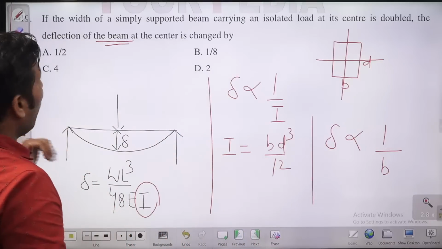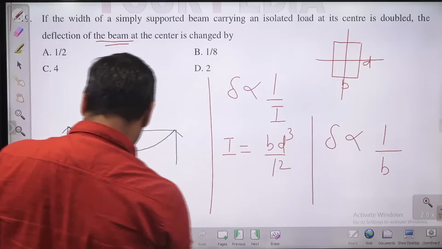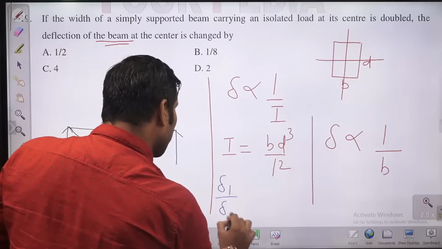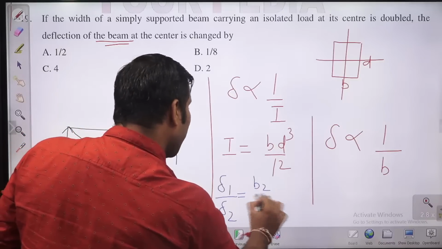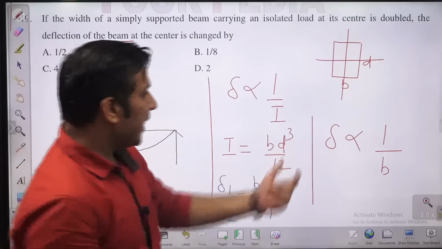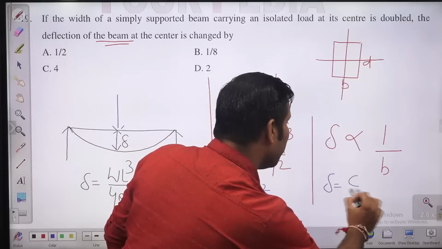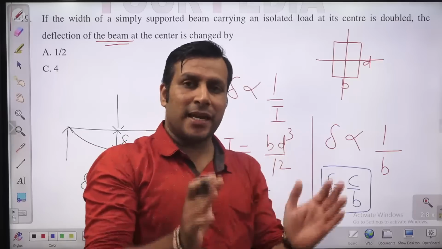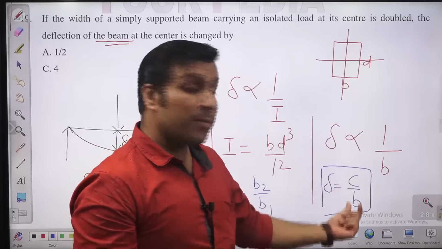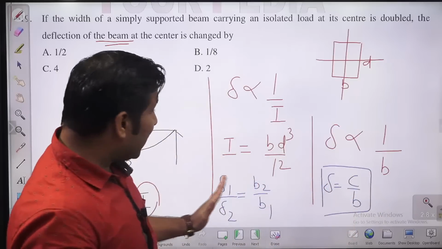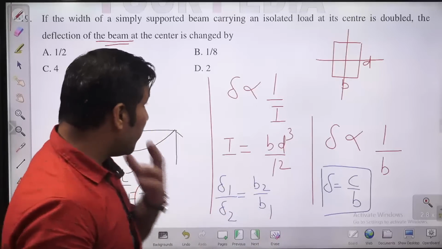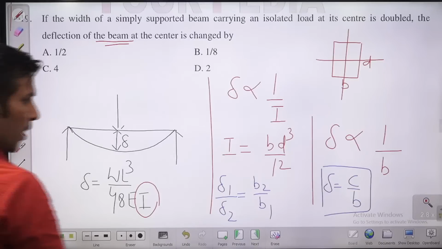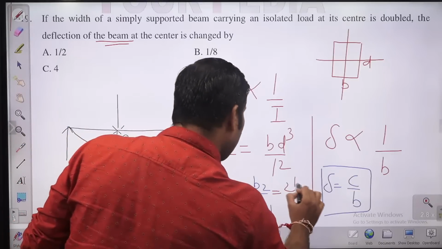Now, how is the deflection going to change? Can I write here delta 1 by delta 2 is equal to B2 by B1? Yes or no? Because I can write delta equal to C by B, keeping all other things constant, like the material, the length, the load. So you can write delta 1 by delta 2 is nothing but B2 by B1. You are doubling the width. What did you do to the width? You doubled it. So B2 is 2 times B1.